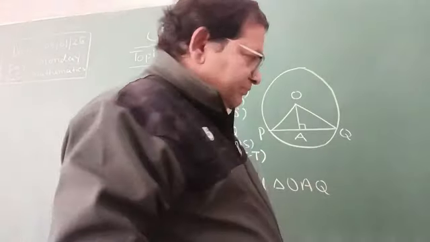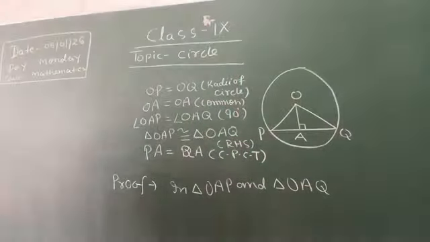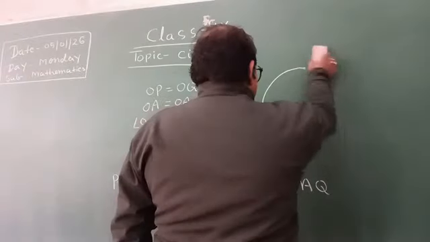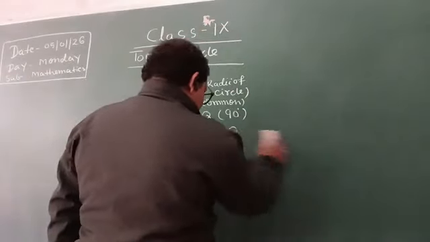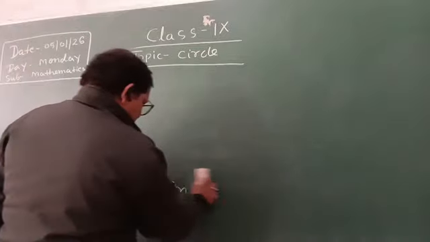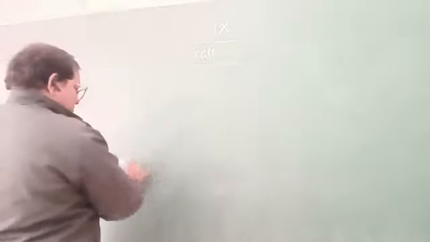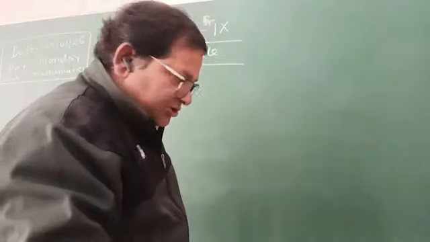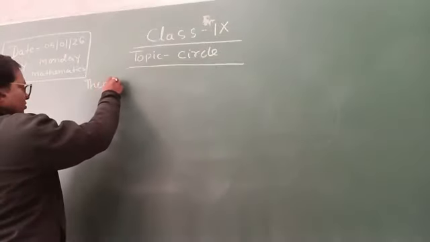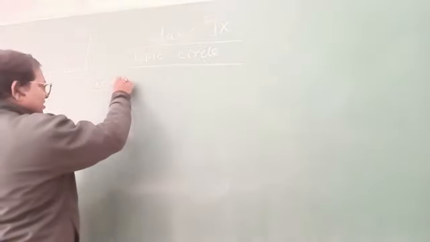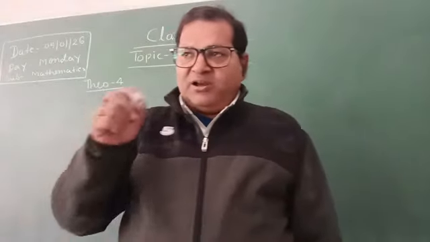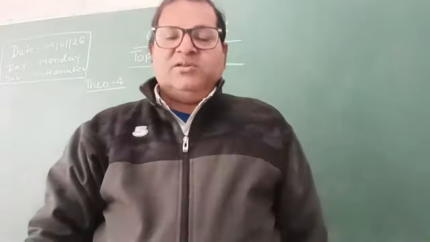Next theorem. Theorem number 4. It is the converse of theorem number 3.